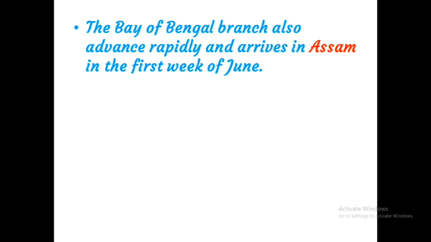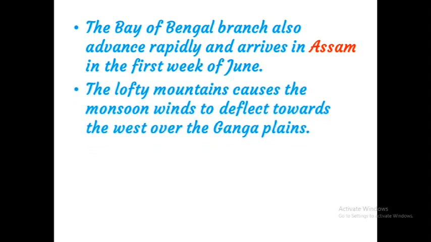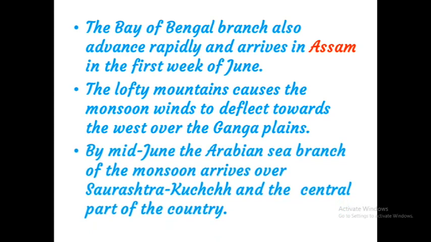The Bay of Bengal branch also advances rapidly and arrives in Assam in the first week of June. The lofty mountains cause the monsoon winds to deflect toward the west over the Ganga plains. By mid-June, the Arabian Sea branch of the monsoon arrives over Saurashtra Kutch and the central part of the country.